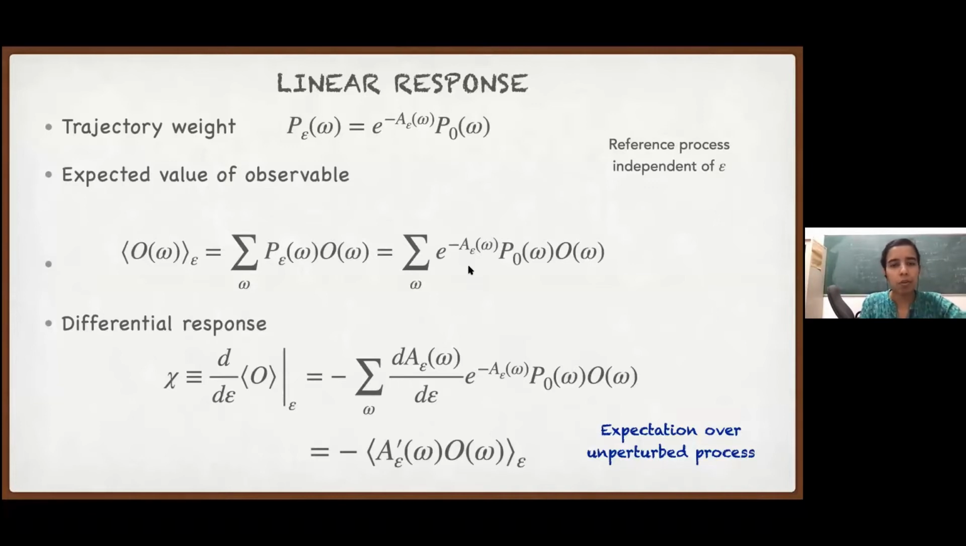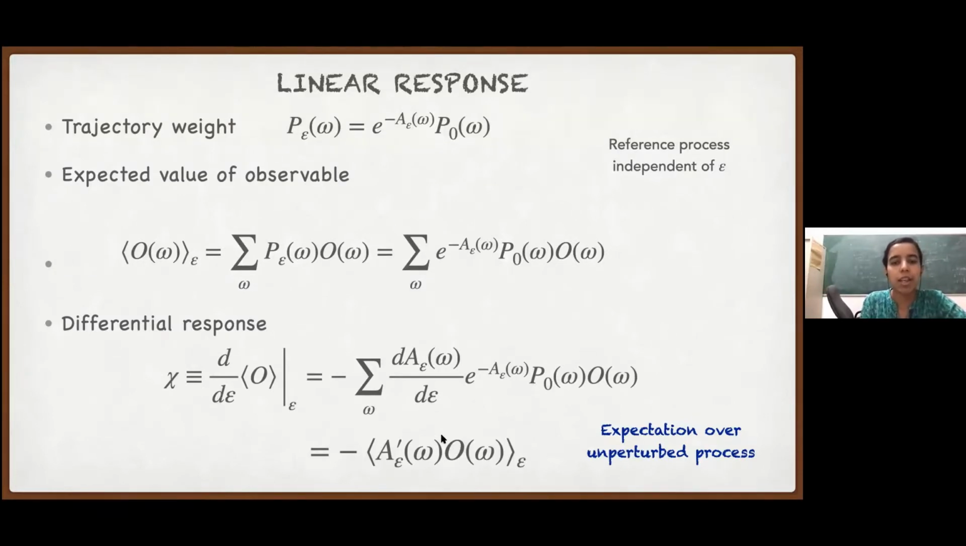Now all we have to do is take the derivative with respect to epsilon. Only A epsilon is epsilon dependent, so we get dA epsilon over d epsilon. This is the change in the action. The rest is e to the power minus A epsilon, P naught, times O of omega, which is simply P epsilon of omega. So this is an expectation value in the epsilon ensemble of this excess action calculated with respect to d epsilon. This is basically our response formula.